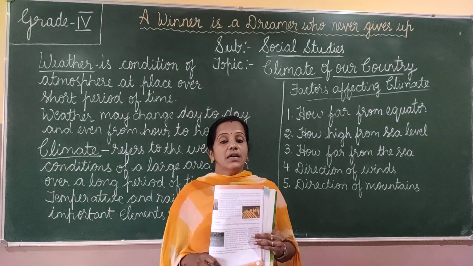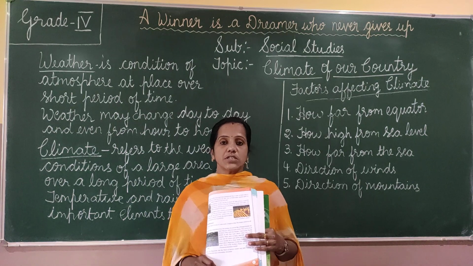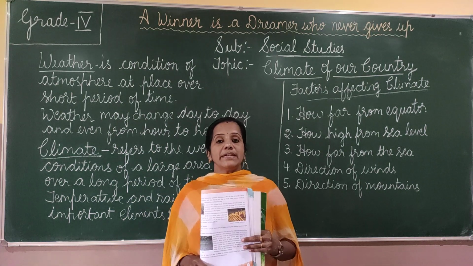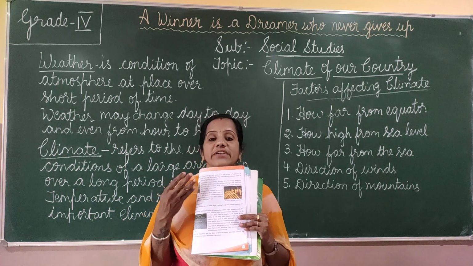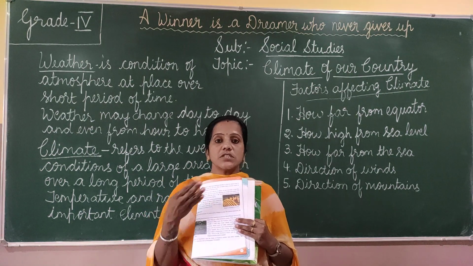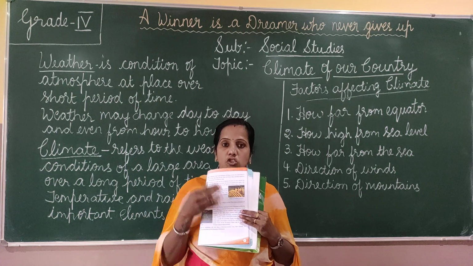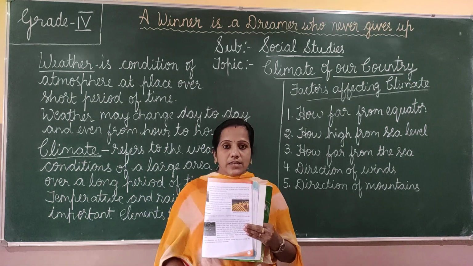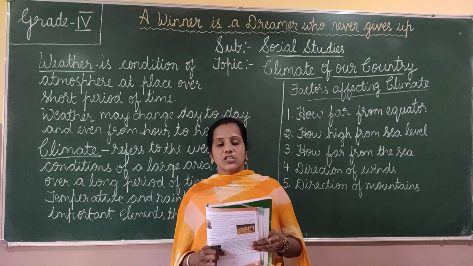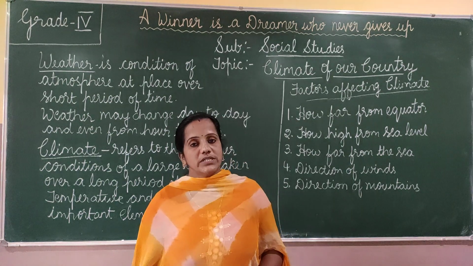Even the direction of the mountain helps in the climatic condition of the place. If the mountains are opposite to the direction the wind is blowing, these mountains stop the wind there and it causes rainfall to that region. So this example is the Western Ghats.